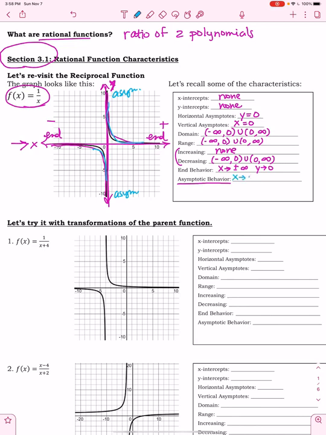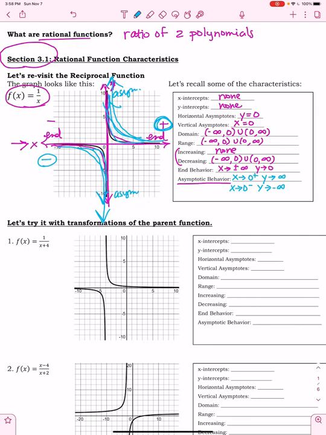Now we have to think about it from the positive direction, so from this direction moving up, and from the negative direction moving down. So x is approaching 0 from the positive direction, and as it approaches from the positive direction, y is moving up to positive infinity, and as x approaches 0 from the negative direction over here, y is approaching negative infinity. So that's how that works.